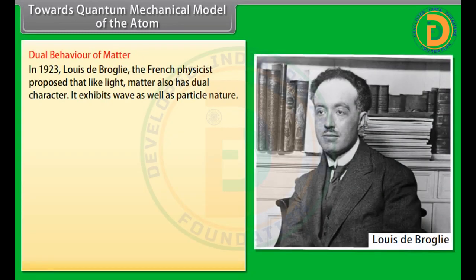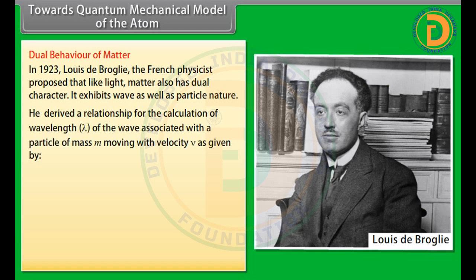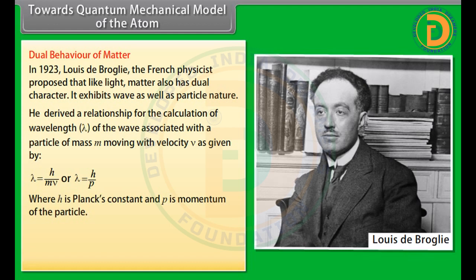Towards the quantum mechanical model of the atom: dual behavior of matter. In 1923, Louis de Broglie, the French physicist, proposed that like light, matter also has dual character. It exhibits wave as well as particle nature. He derived a relationship for the calculation of wavelength lambda of the wave associated with a particle of mass m moving with velocity v, as given by lambda equals h by mv, or lambda equals h by p, where h is Planck's constant and p is the momentum of the particle.